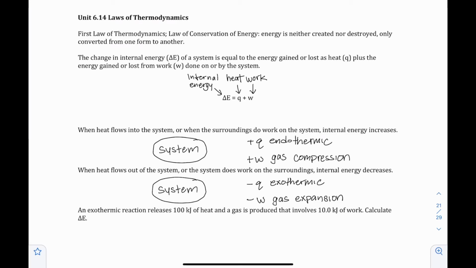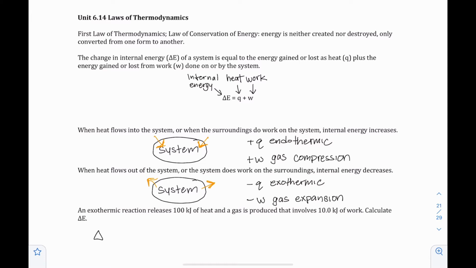Thermodynamics describes the transfer of energy as work and heat. The first law of thermodynamics, or the law of conservation of energy, says that energy is neither created nor destroyed. It's just converted between work and heat. When work is done on a system, or it gains heat, its internal energy increases. When a system does work, or it loses heat, its internal energy decreases.